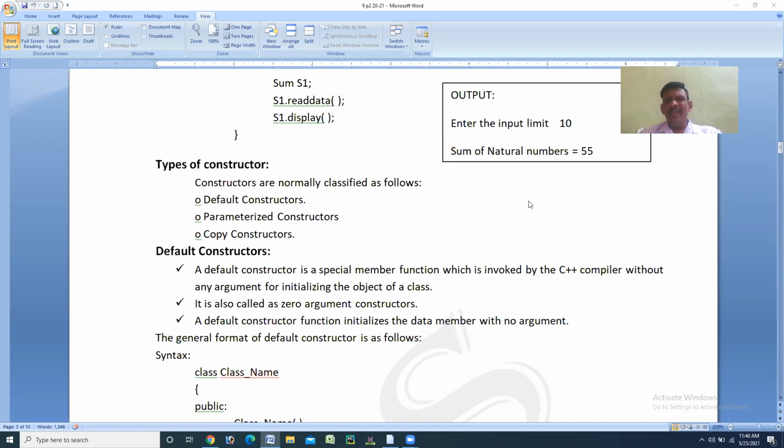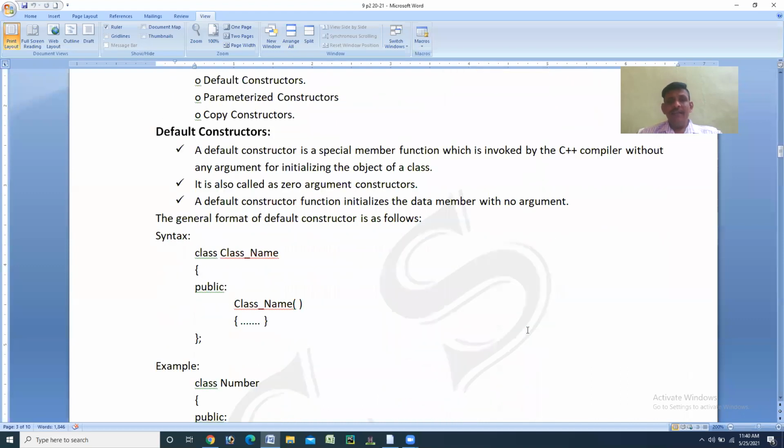This looks the same as what we discussed in the case of constructors, right? So how to write this? If you observe the syntax, what you learned while defining the constructor is the same as the default constructor.